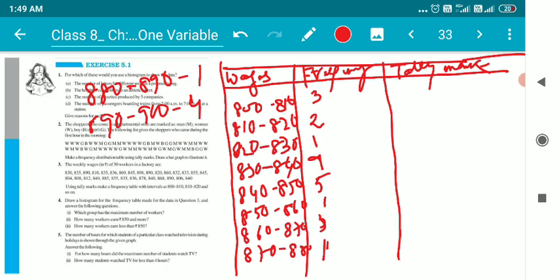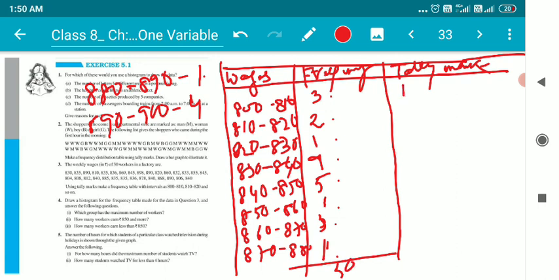Okay, children. Now the next part of the job is we have to add it. If the sum of all the frequencies comes to 30, it's okay, because in the question it was mentioned that there are 30 workers. 3 plus 2 is 5, 5 plus 1 is 6, 6 plus 9 is 15, 15 plus 5 is 20, and so on, up to 30. There are 30 workers.